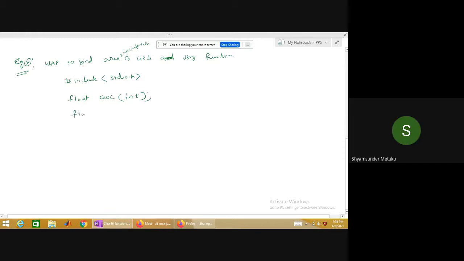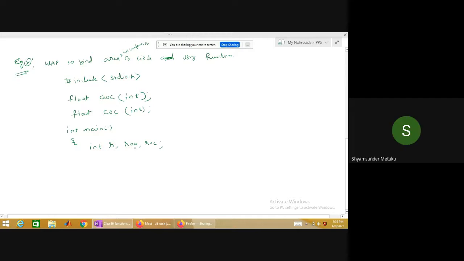Again, sir, I'm trying to write the second function: float circumference of a circle, COC. Again, you are going to pass only the radius, so int, fine. Then I'm going to write the main program first. Int main. Then I need to take the radius, one variable, then a result of area, result of circumference. Is it clear? I need three variables, isn't it? Yes, sir.